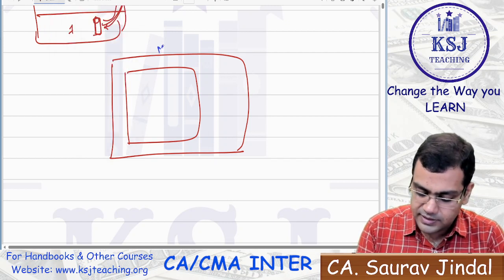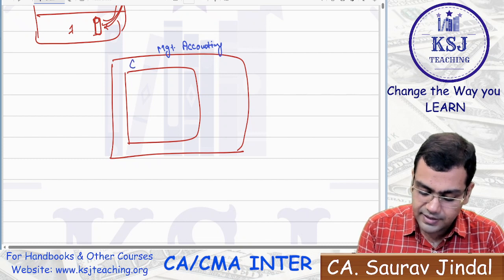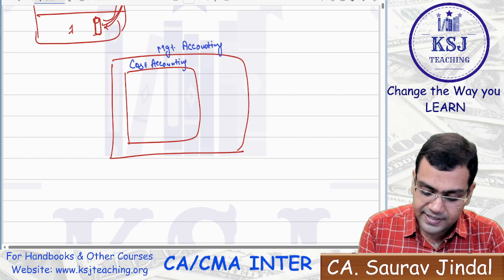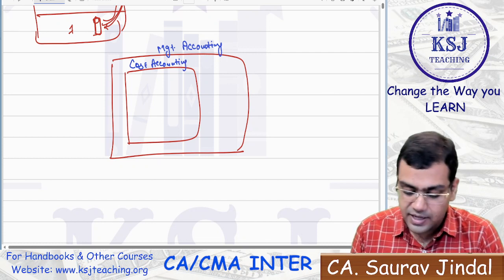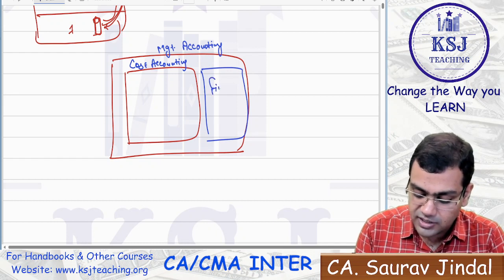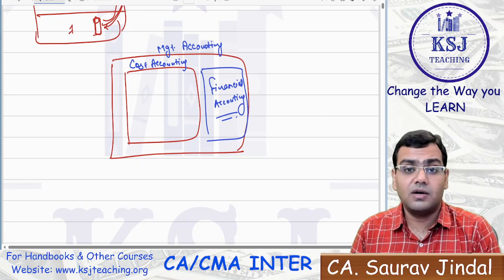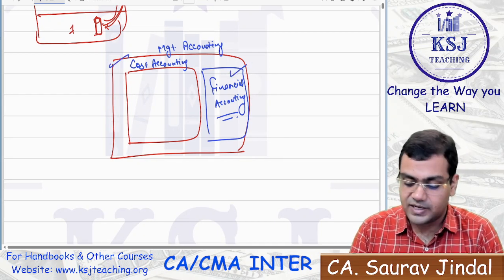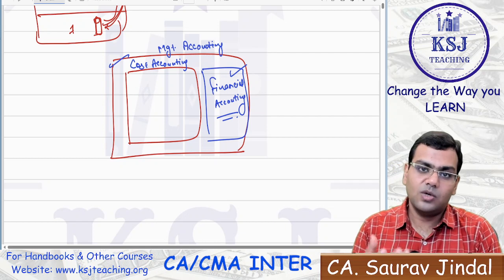The outer layer is your management accounting and the inner layer is your cost accounting. That means the management accounting is a wider subject than the cost accounting. Why? Because in case of management accounting, they are using the financial accounting also. They make use of the financial information also, right? In case of management accounting, they use cost accounting as well as financial accounting. They are not concerned only with the cost accounting.